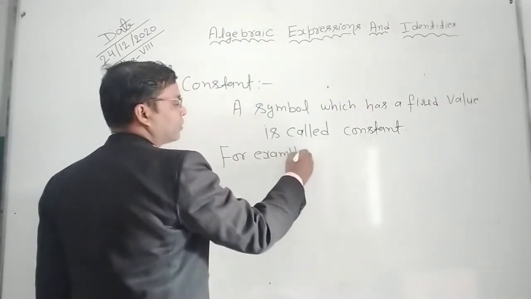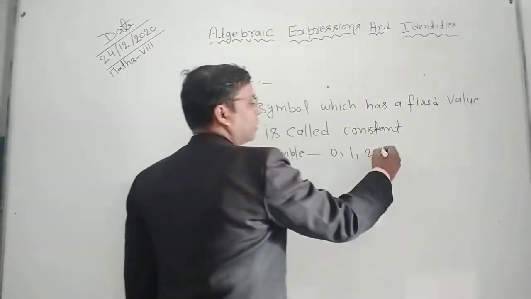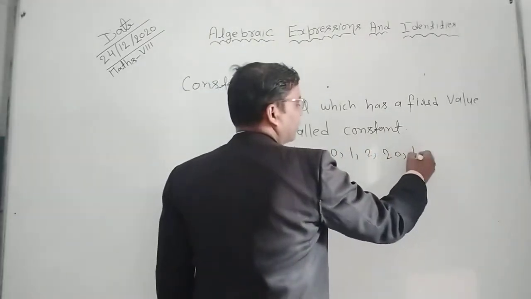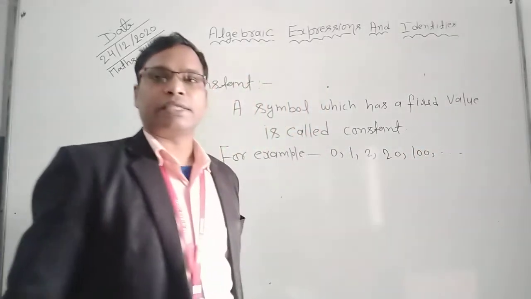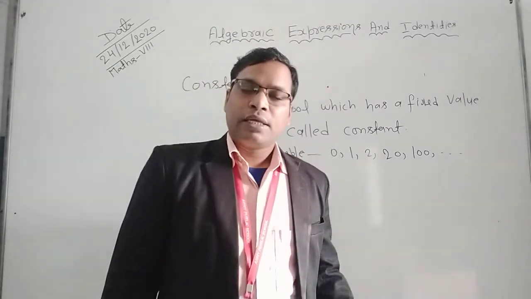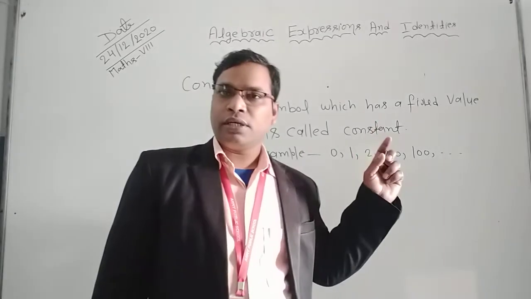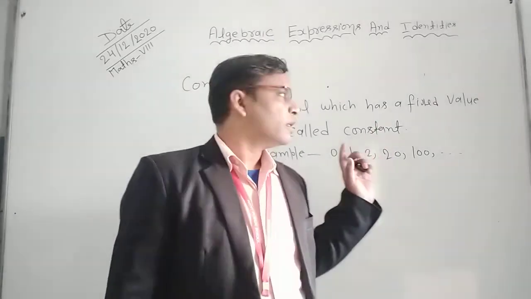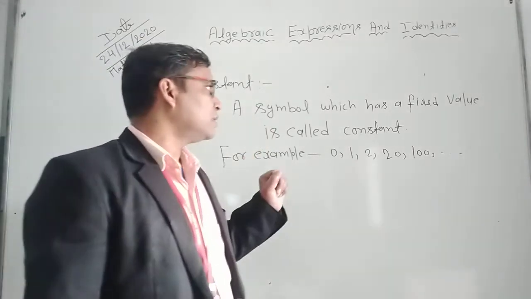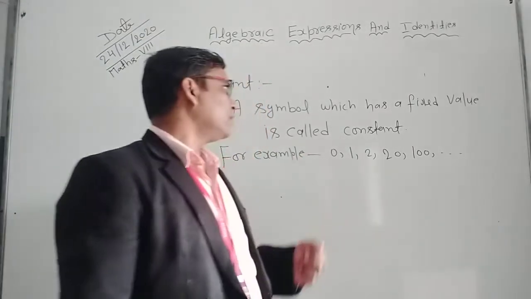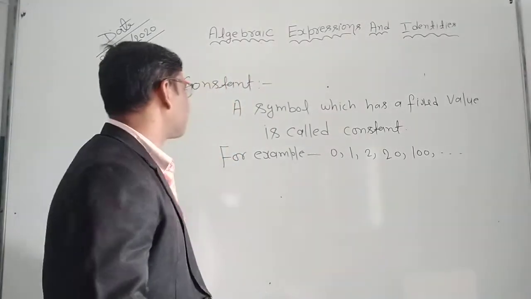For example, 0, 1, 2, 20, 100, and so on are the constant. The value of 1 is same at every place, everywhere, every time. So, what is constant? A symbol which has a fixed value is called constant. So next term is variable.